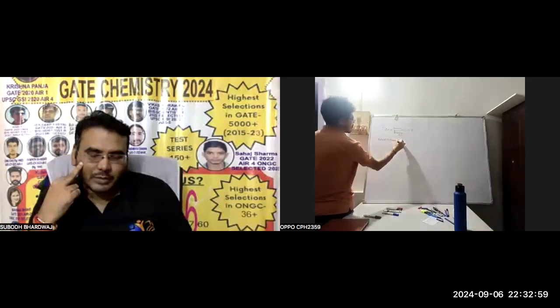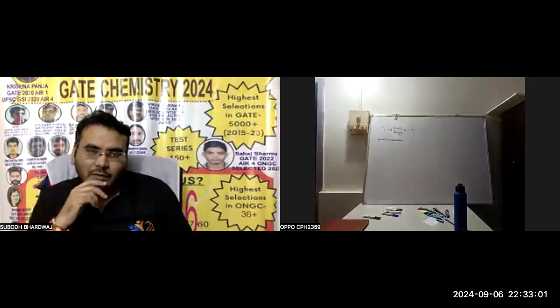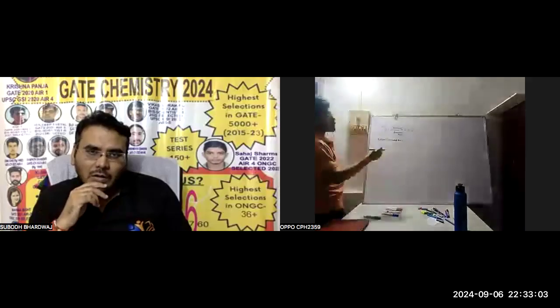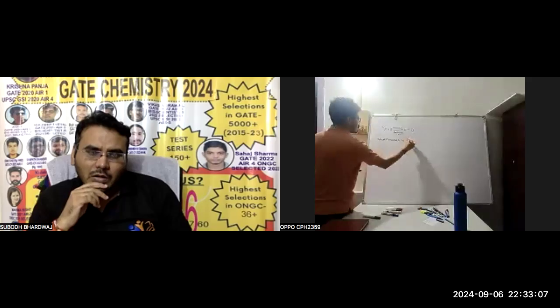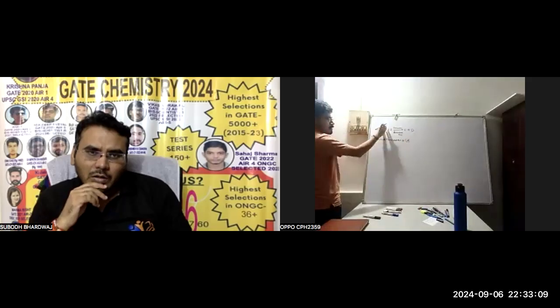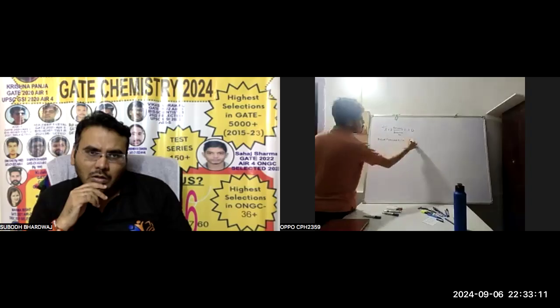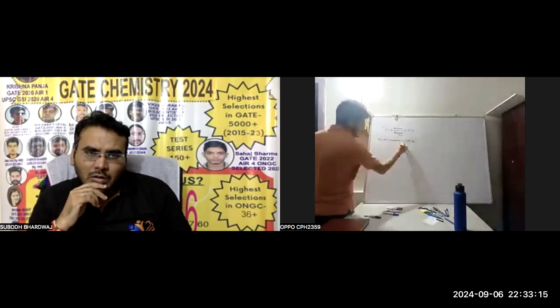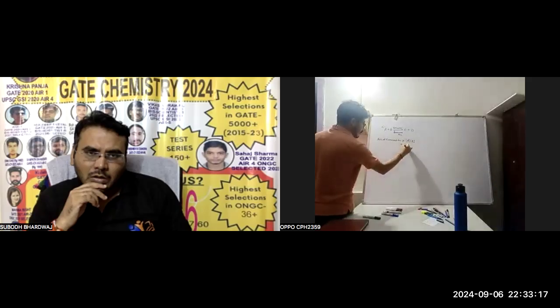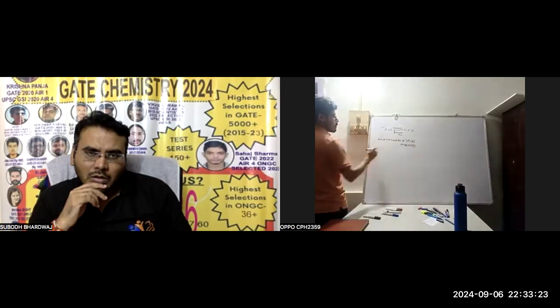Yes, audible, carry on. The rate of the forward reaction is directly proportional to the concentration of A, that means the active mass of A, and the active mass of B. For the proportionality constant we put Kf, which is a rate constant. So that is the rate of the forward reaction.